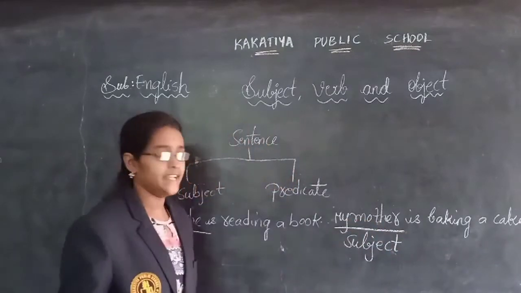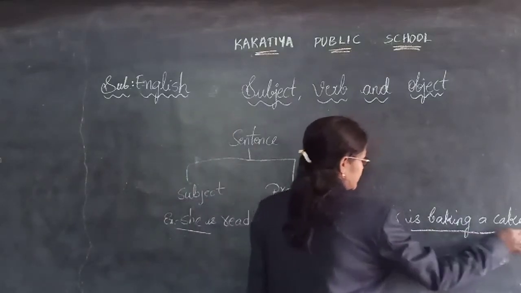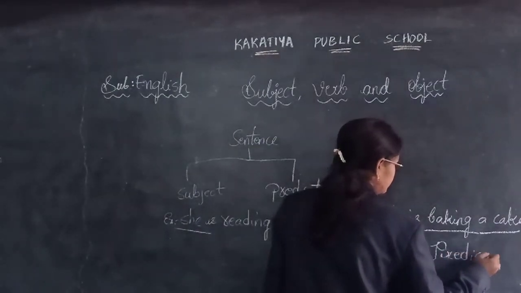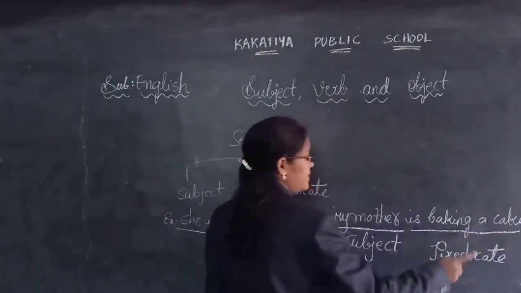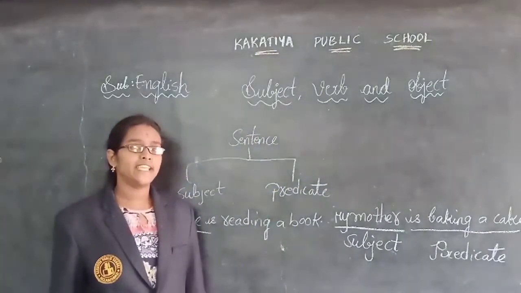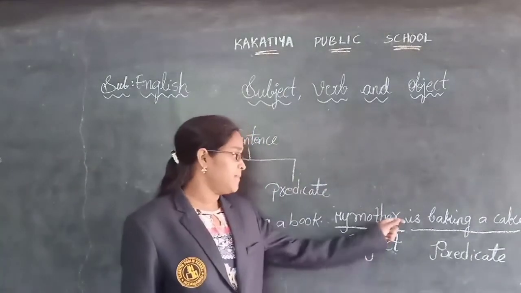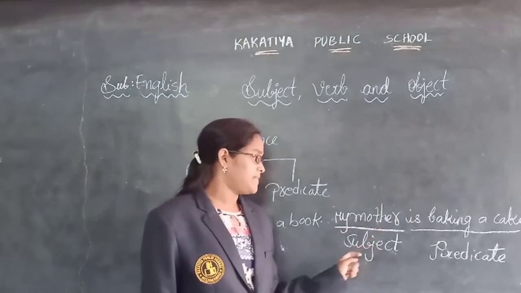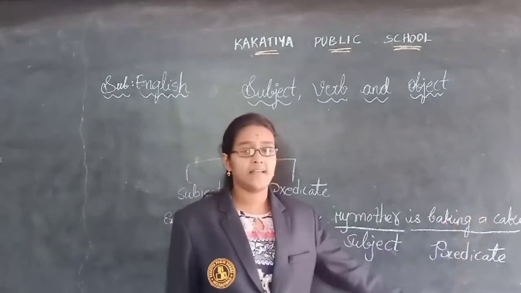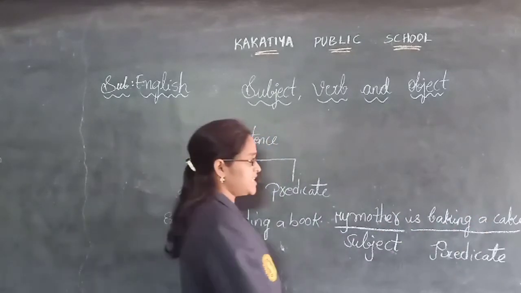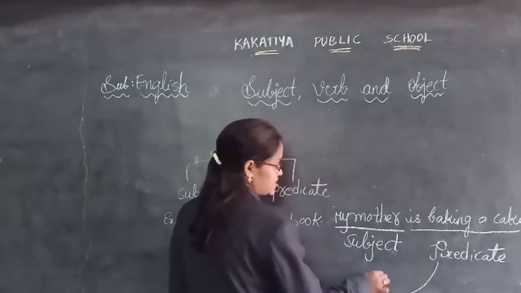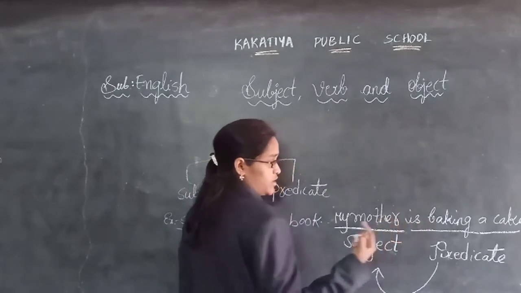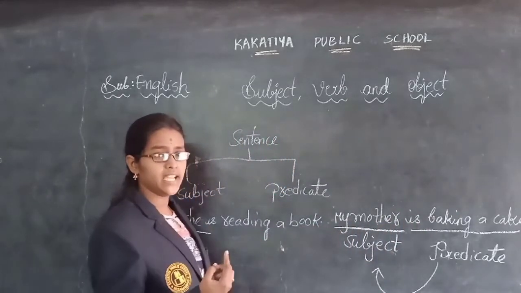And what is the predicate? This remaining part, is baking a cake, is the predicate. Who is baking a cake? My mother. So my mother is the subject, and is baking a cake is the predicate. This predicate is telling us about the subject. Who is baking a cake? Mother.